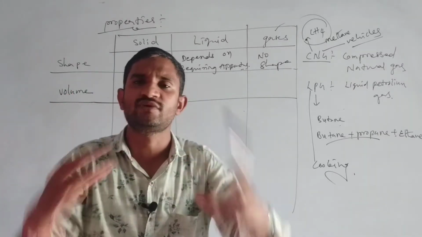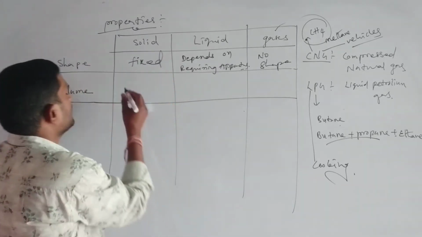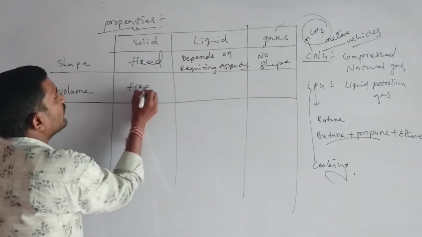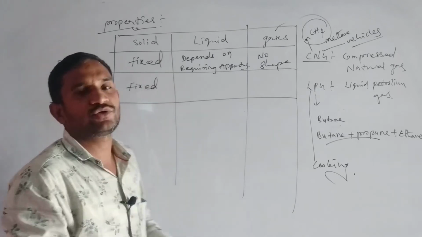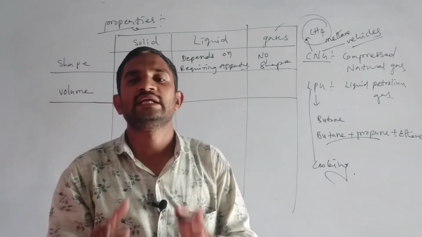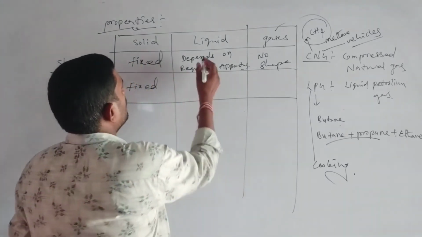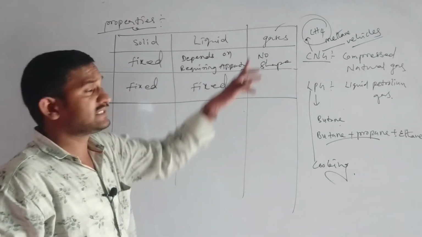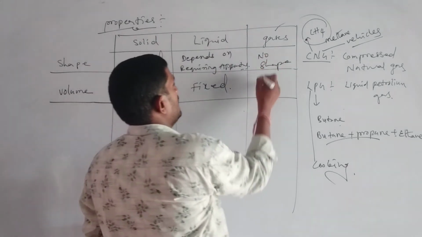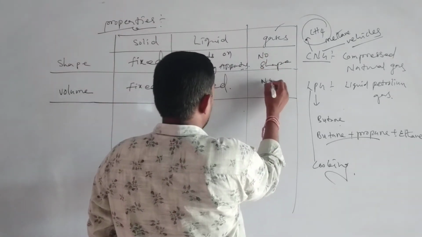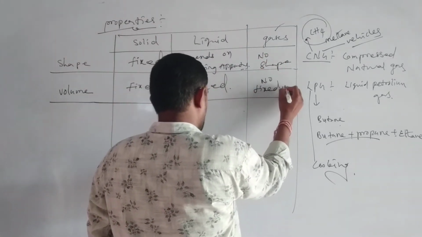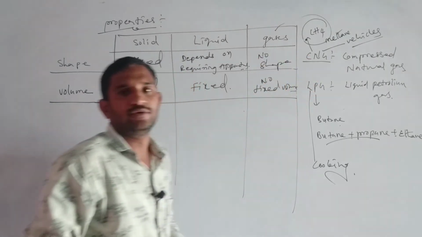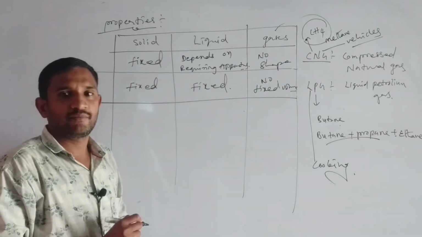That means the volume will be the same, so it has a fixed volume. Liquids also occupy the same volume, so they also have a fixed volume. Gases don't have a fixed volume. No fixed volume. That we have to remember.